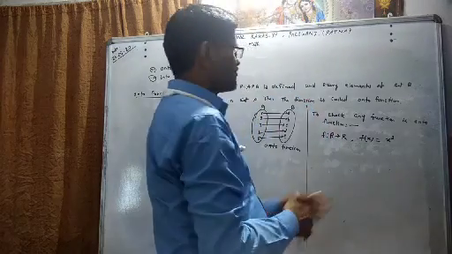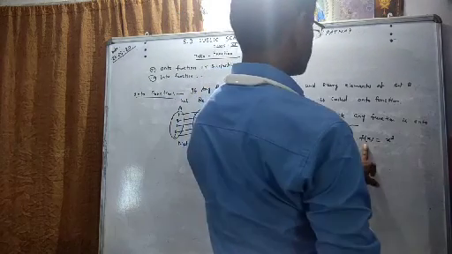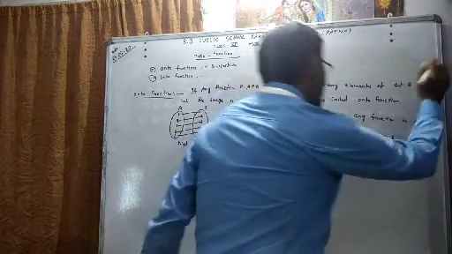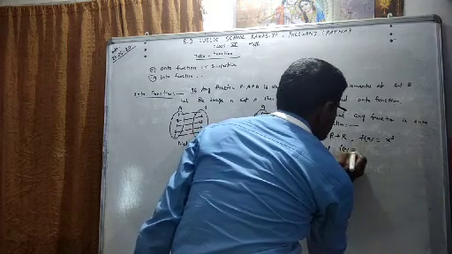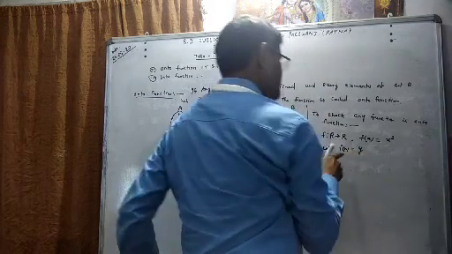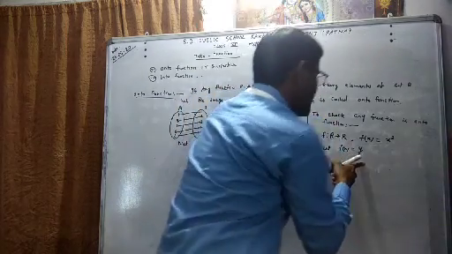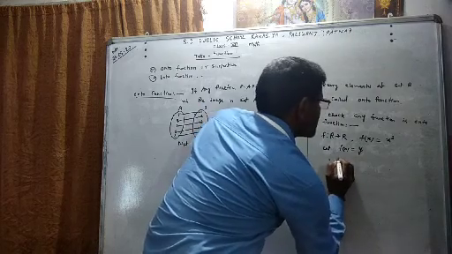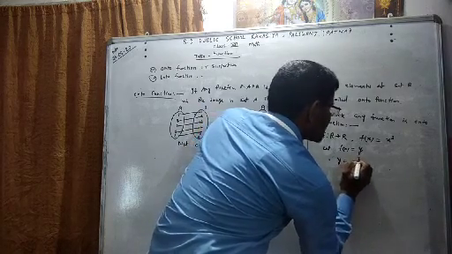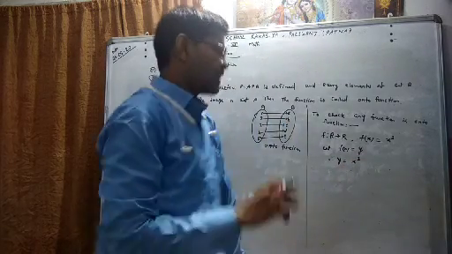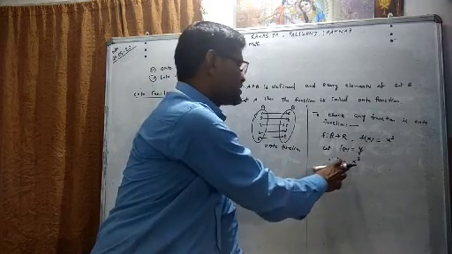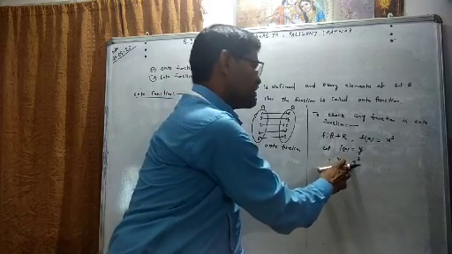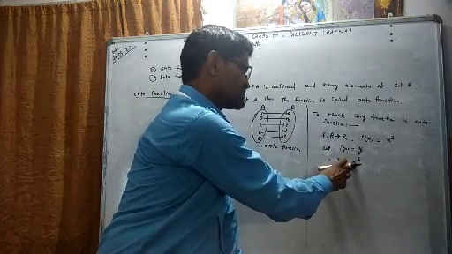First of all, we change the function f(x) as y. Let f(x) is equal to y. If f(x) is equal to y, then y will be equal to x cube.